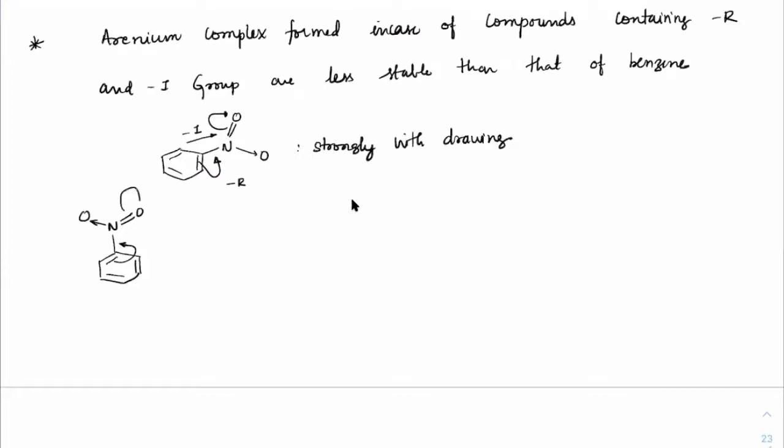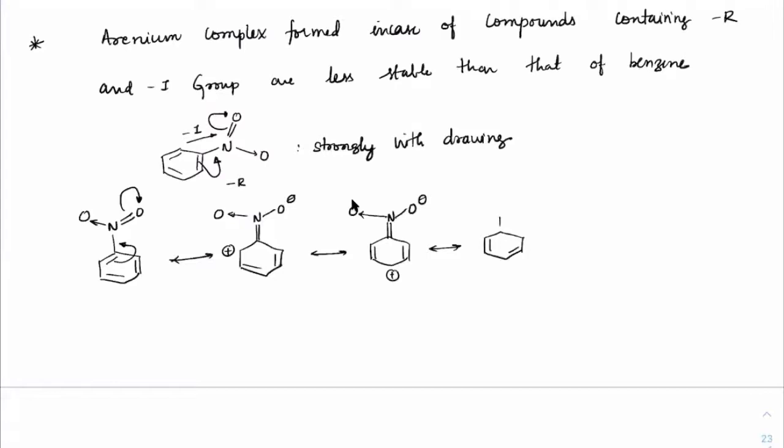So if the pi bond shifts here, just observe all the canonicals. We will get positive charge here, double bond N, O minus, single bond O. And the positive charge will keep moving around the ortho and para positions. Positive charge will shift here, and similarly, positive charge will shift again to the ortho position here. This is clear evidence that the electrophile definitely won't go to the ortho or para position. So there is no other alternative, but the electrophile can only approach at the meta position.